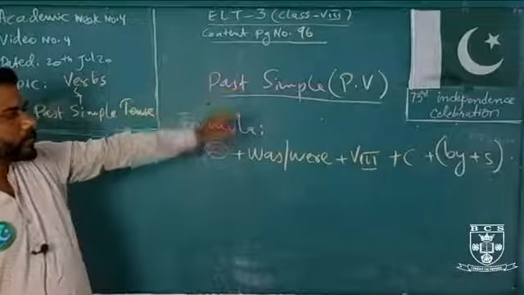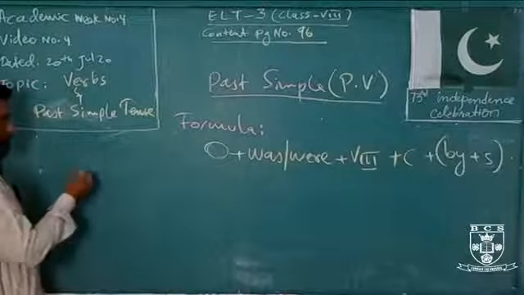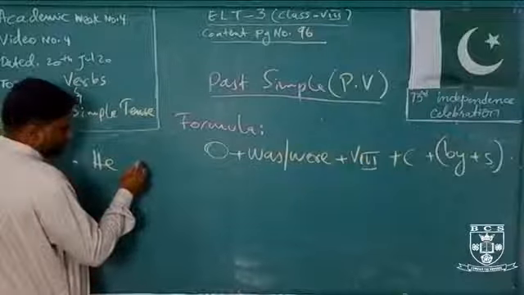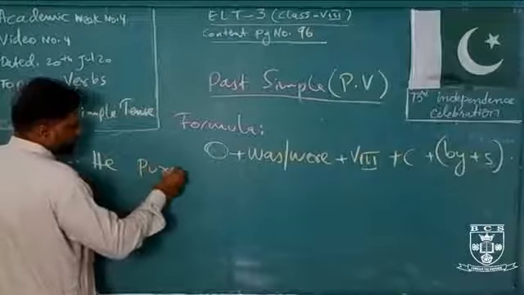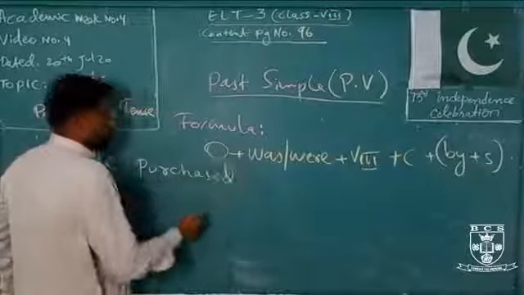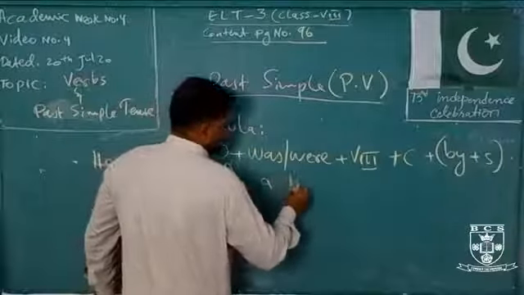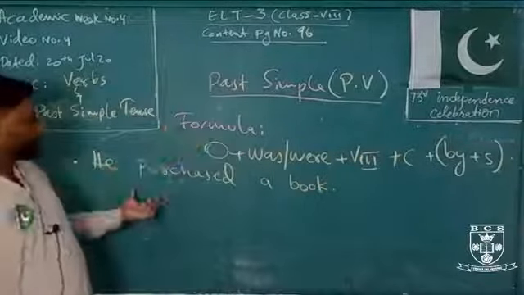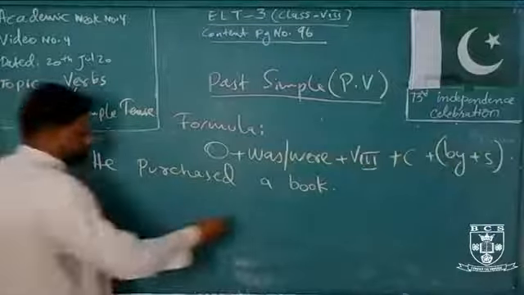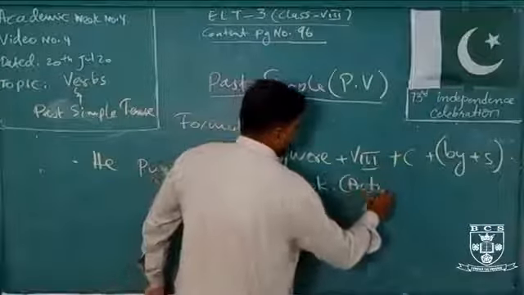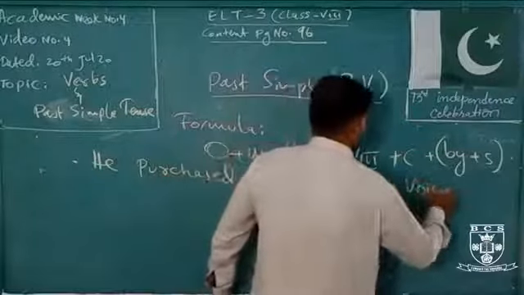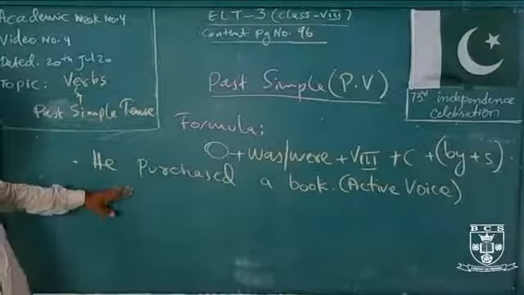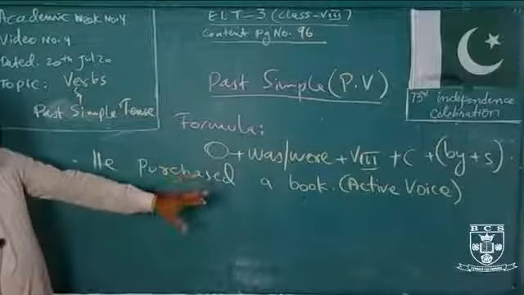This is the way that we can make past simple passive voice. For example, I have a sentence in active voice: he purchased a book. This is a sentence that I have in active voice. Mostly these types of sentences come in your exams as well. This active sentence has to be converted into passive.